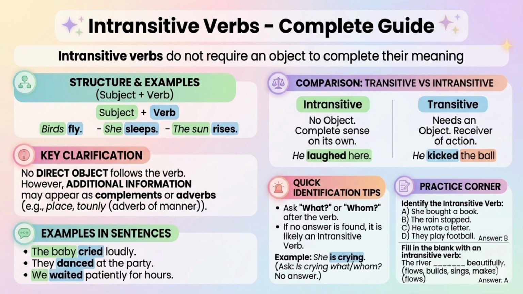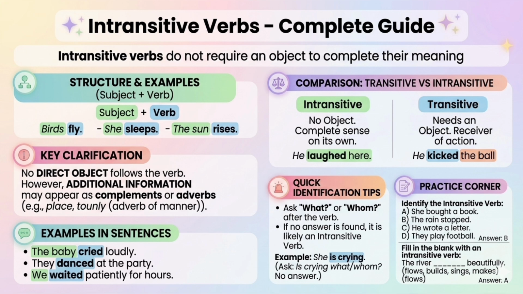Definition. An intransitive verb is a verb that does not require an object to complete its meaning. Simply put, the verb makes complete sense on its own. The basic structure. At its simplest form, you only need a subject and the verb. Birds fly. She sleeps. The sun rises.